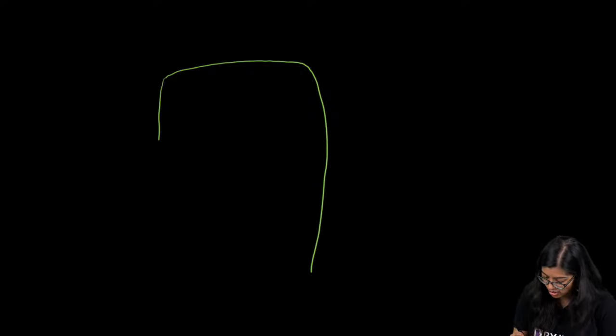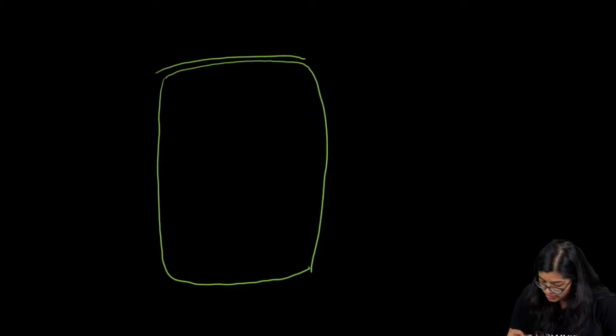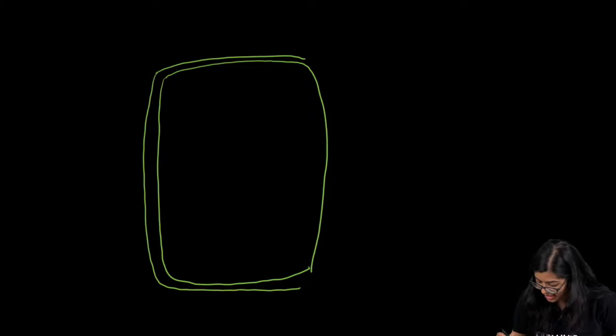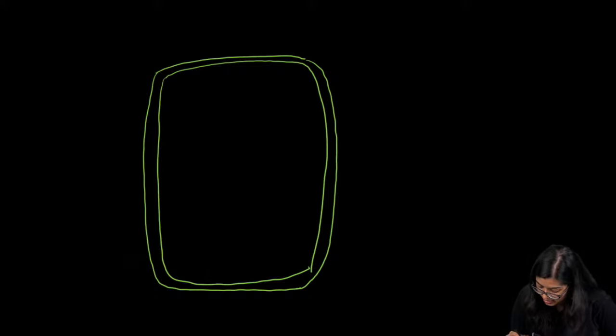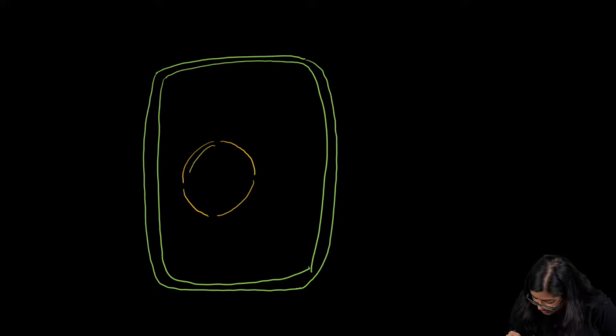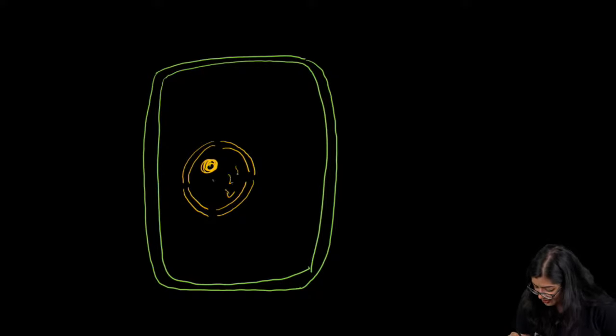But when you are drawing the first one, you can draw a mesophyll-like cell. Then of course you need to draw the cell membrane. After this, you then need to draw the nucleus. And we know that especially in the plant cell, the nucleus is present towards the side. This is the double membrane nucleus. Draw this and then of course you can draw the genetic material. So this is the thread-like chromatin that is there.